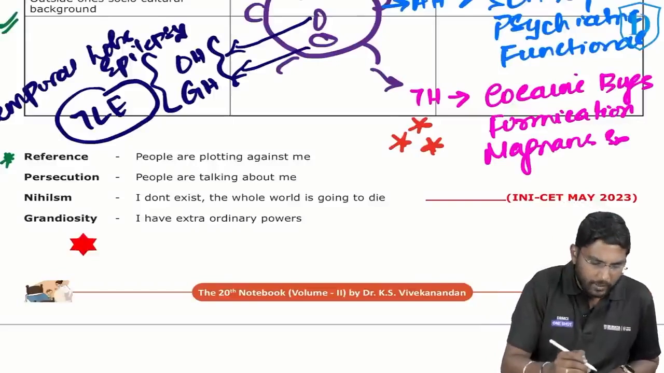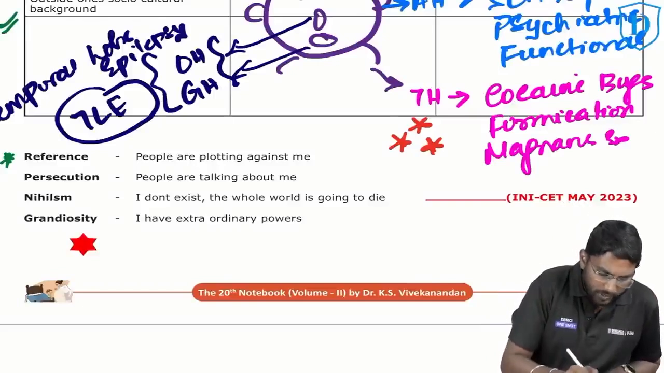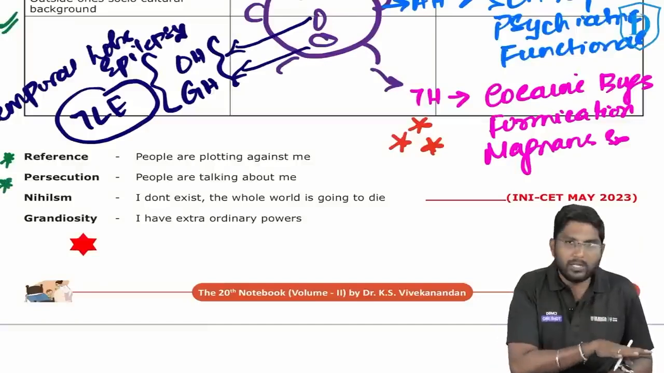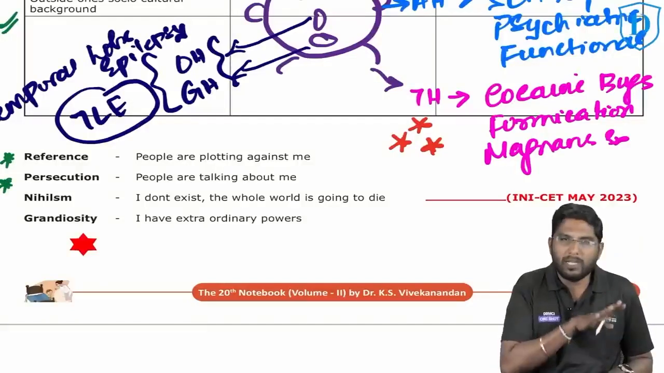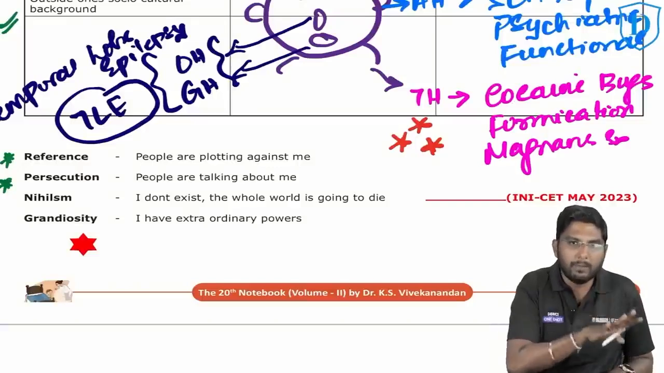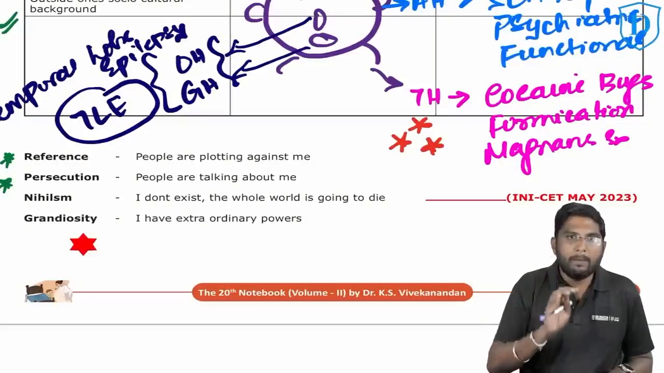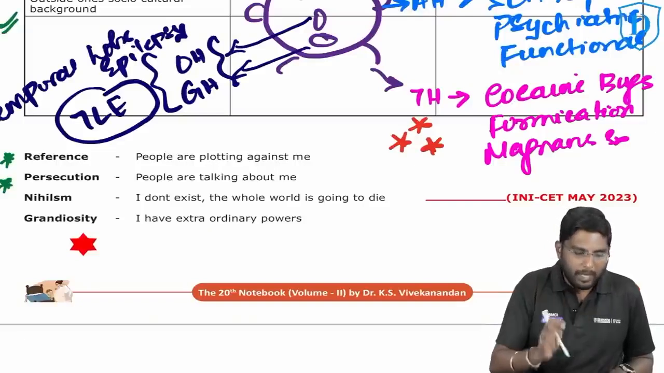That is called persecution. What is called reference? Somebody is talking about me. For example, if I say that Madhuri is talking about me in a very bad way, she's passing comments about me, then she's referring and talking about me. That is called reference. Persecution is nothing but people are planning against me.